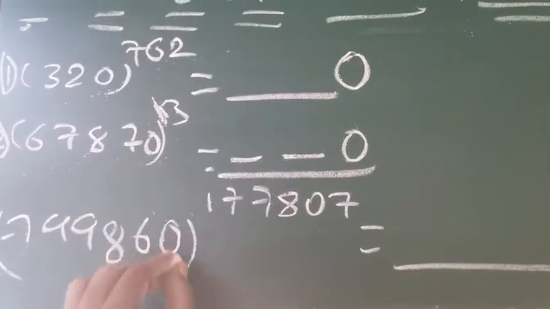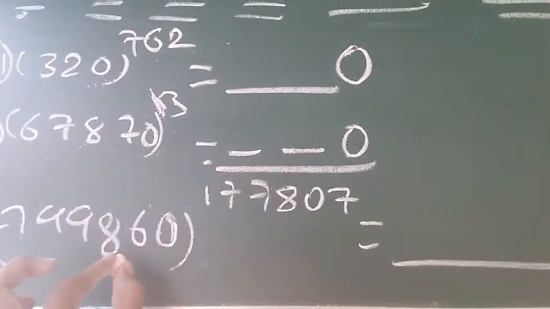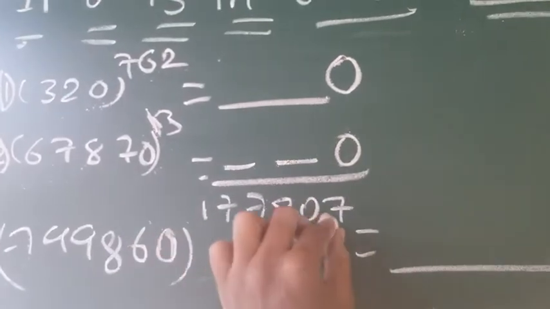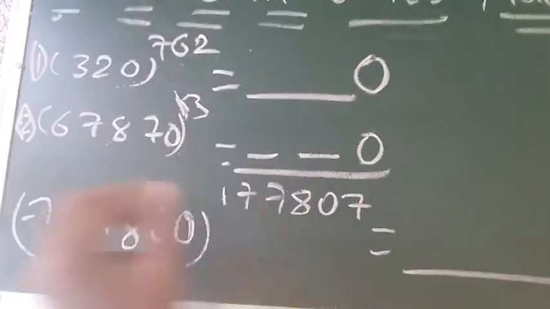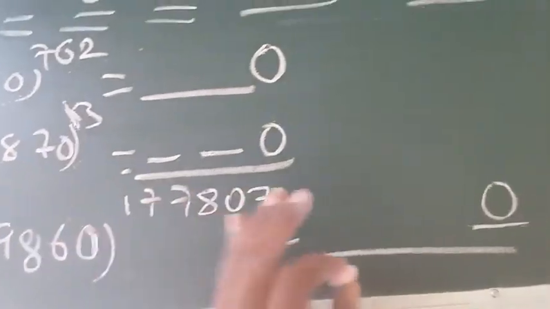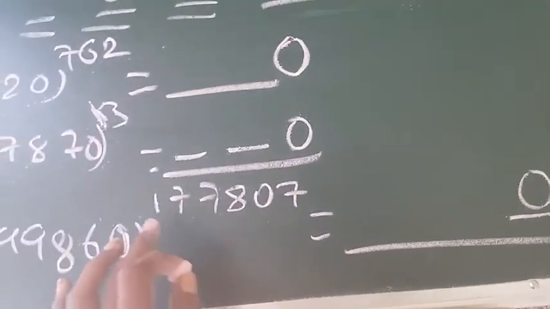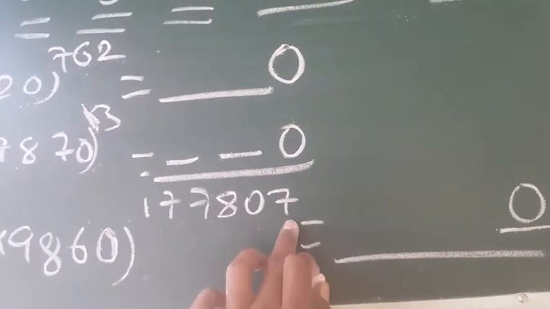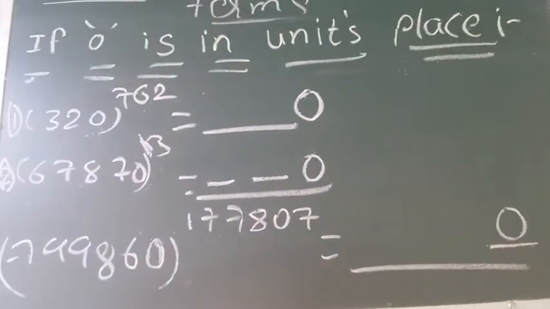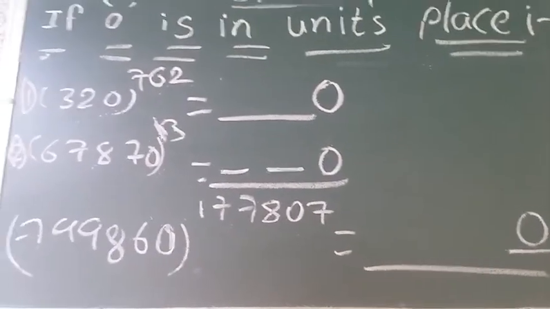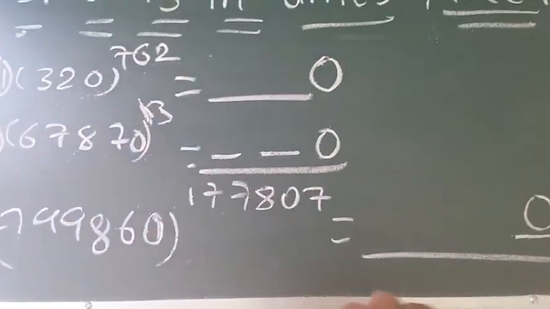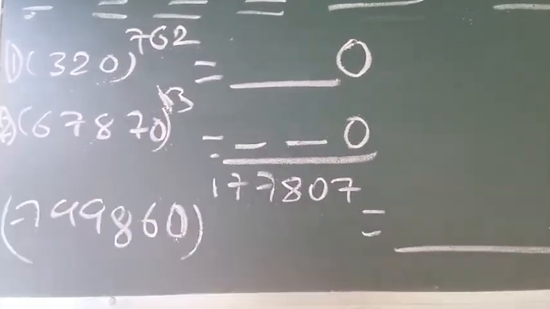Here the number has 0 in units place, so even if you multiply this number 177807 times, you will definitely get 0 in units place. They have asked only the units place. So after multiplying 177807 times, the units place of that number is 0. Like that, when you have 0 in units place, the remaining part can be anything, the power can be anything. Definitely the units place is 0 when you have 0 in units place.